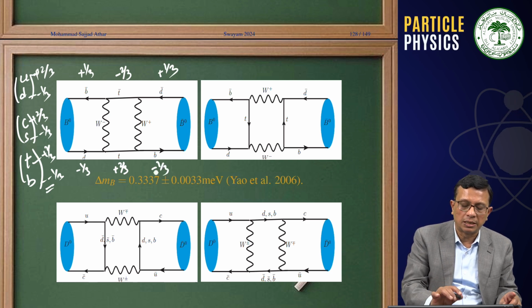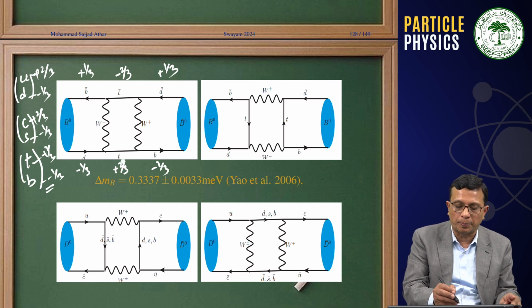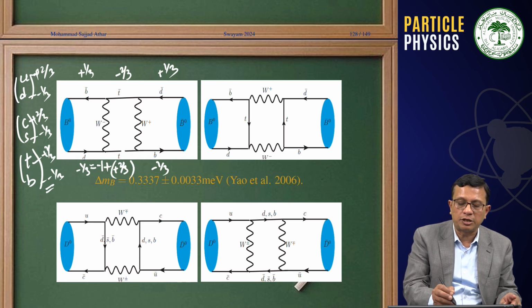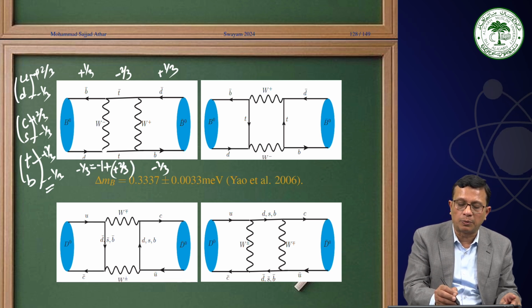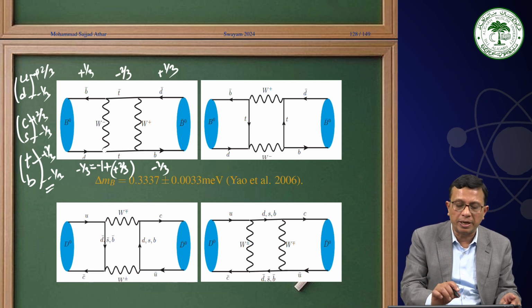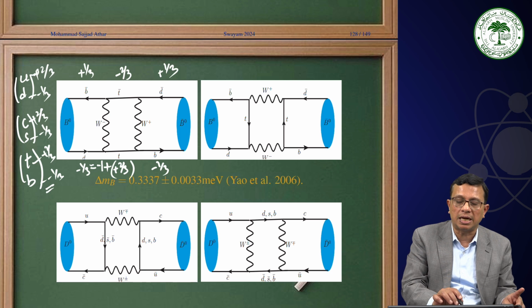Therefore, notice that D is emitting a W minus. Therefore, D is carrying a minus 1 by 3 charge. It is emitting a W minus and getting converted into a top quark. Therefore, this minus 1 by 3 is, minus 1 is getting emitted, plus we have a 2 by 3 charge at the vertex. We have the charge conservation, as well as we must have the baryon number conservation, which you can see, D and T both are baryons with baryon quantum number 1 by 3.